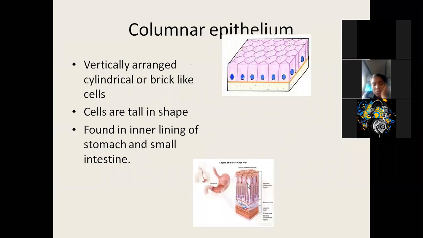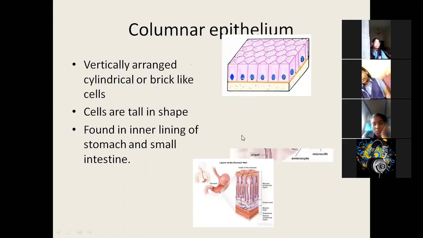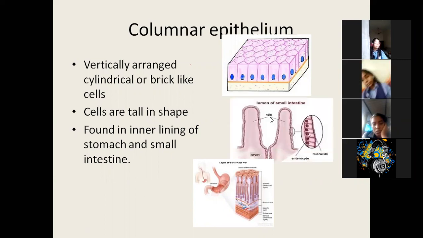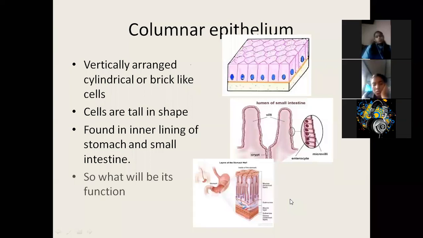So this is the stomach inner lining. These are all columnar cells. You can see this picture. It looks like a column, so they are columnar cells. Okay. Now in small intestine there is a special structure called villi. Villi increase the surface of absorption. They are finger-like projections. Now the surface of this villi is made up of columnar epithelium. Okay. So this is about columnar. What will be its function? Its function is absorption of digested food.